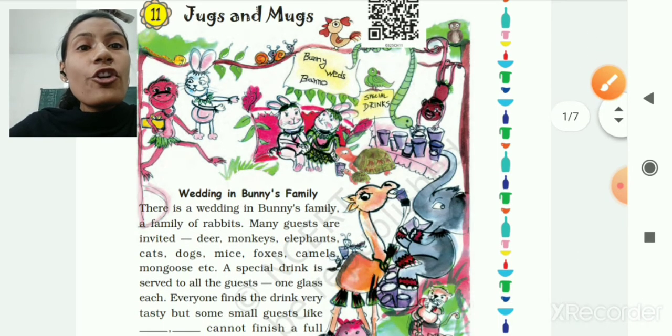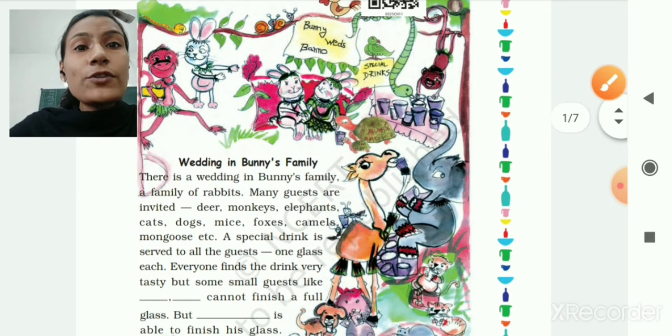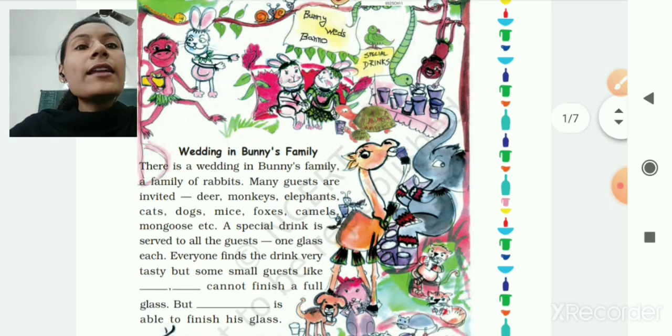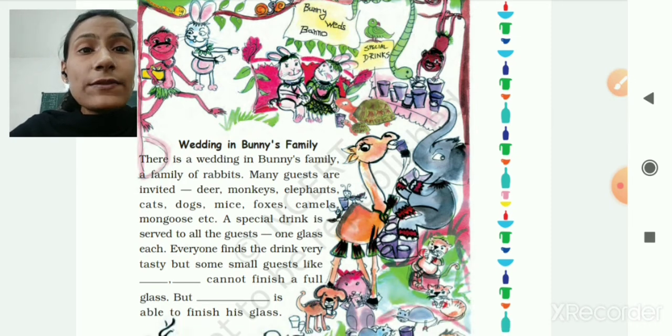There is a wedding in Bunny's family, a family of rabbits. Many guests are invited: deer, monkeys, elephants, cats, dogs, mice, foxes, camels, mongoose, etc. A special drink is served to all the guests.